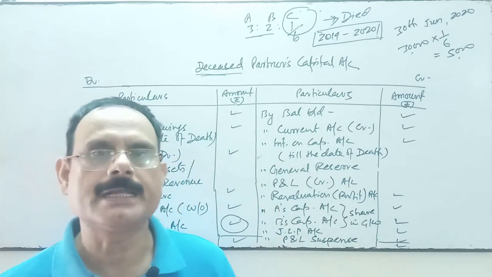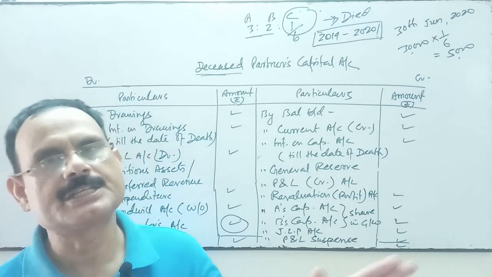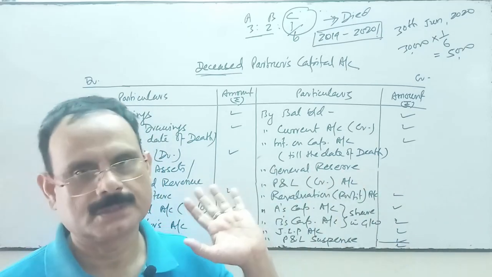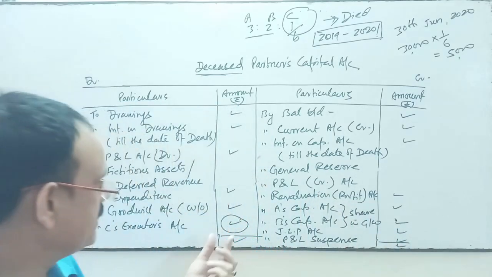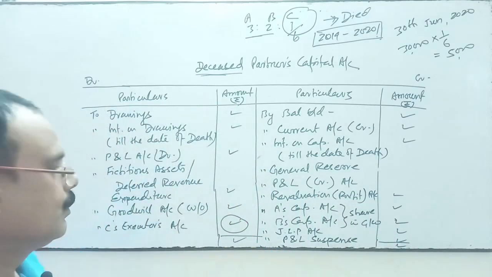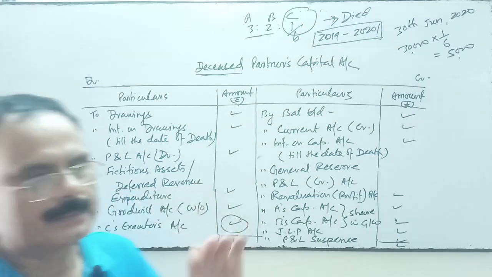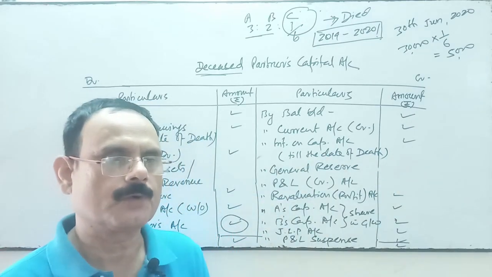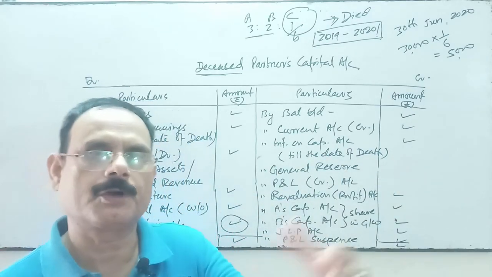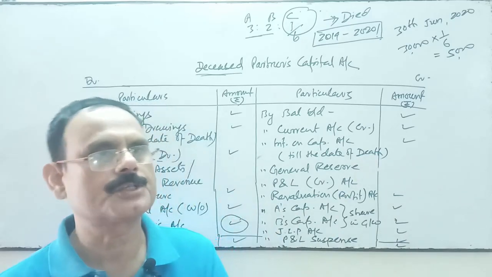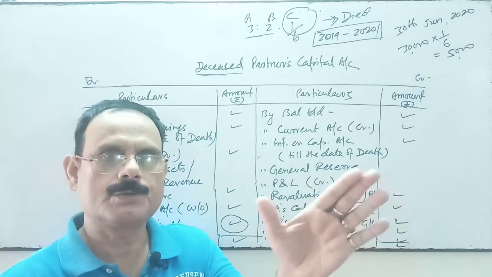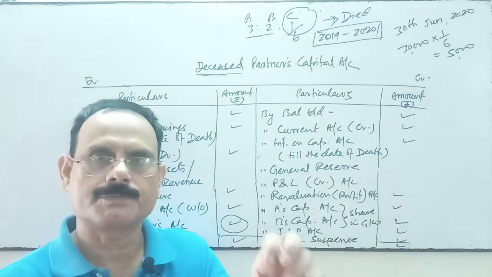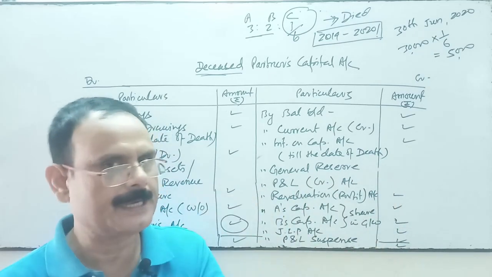The amount which is paid immediately, we'll do the entry: C's executor's account debit to cash account. Suppose we have to pay 1 lakh to the executors, and here the amount has come to 1 lakh. Out of it the firm has paid 40,000 in cash and 60,000 will be paid later on. Then the entry will be C's executor's account debit to cash account, 40,000 paid immediately.